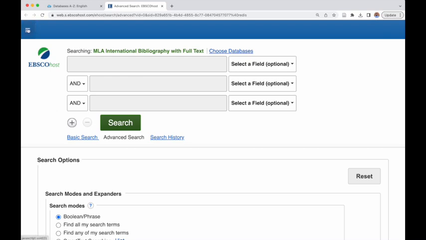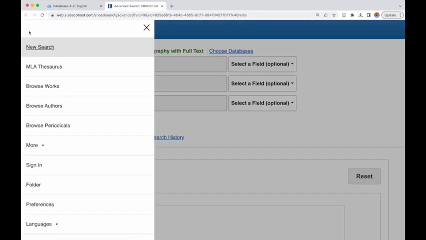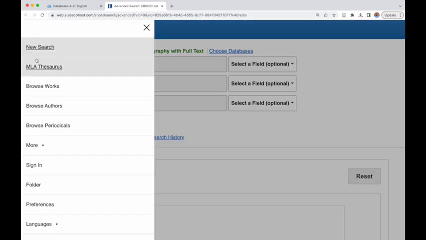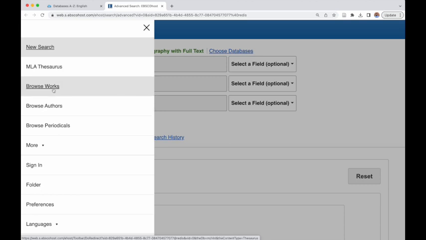Some of the tools that I'm referencing are over here on the left. Depending on your computer, they might already be here on the top blue bar. On my laptop, they show up as these 3 dots on the top left. And some of the resources that are unique to this MLA database are Browse Works and Browse Authors. Most databases have some sort of a thesaurus where people from within the library field have tagged articles with specific subject terms and how they relate to specific articles. Let's start here though with the Browse Works tab.